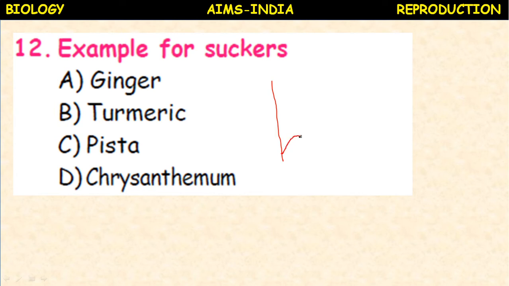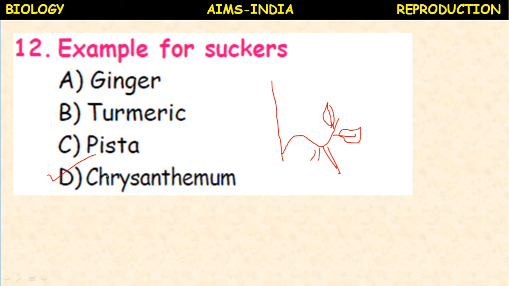One of the branches of the parent slowly bends and touches the soil, which produces roots. Such type of reproduction or vegetative propagation is called suckers. It is shown by chrysanthemum, chamanti.